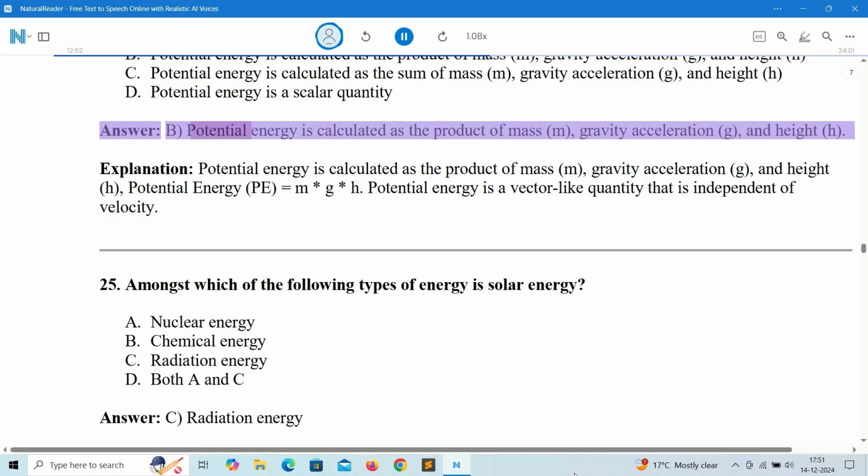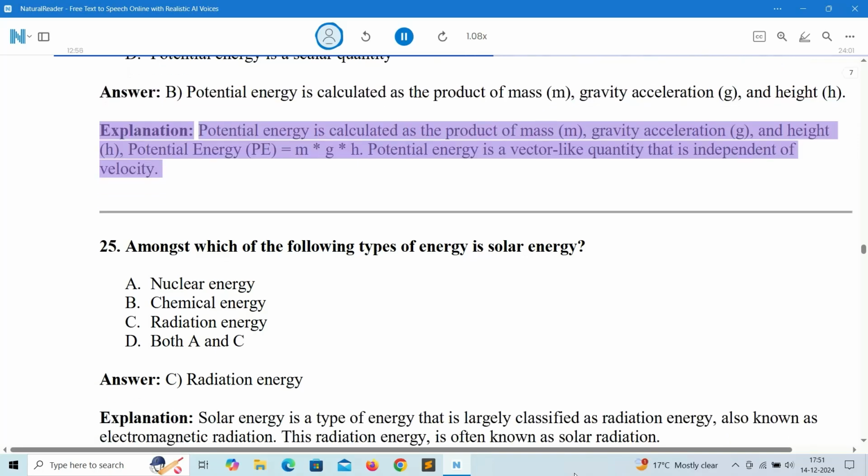Answer: B. Potential energy is calculated as the product of mass, m, gravity acceleration, g, and height, h. Explanation: potential energy is calculated as the product of mass, m, gravity acceleration, g, and height, h. Potential energy, Pe, equals m asterisk g asterisk h. Potential energy is a vector-like quantity that is independent of velocity.